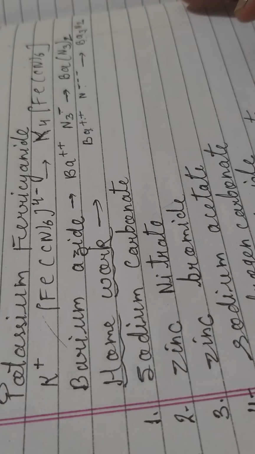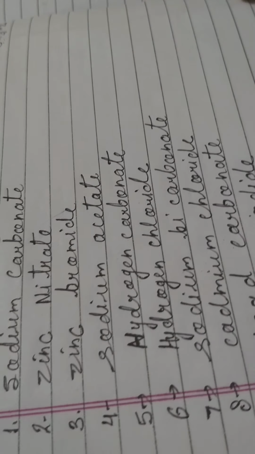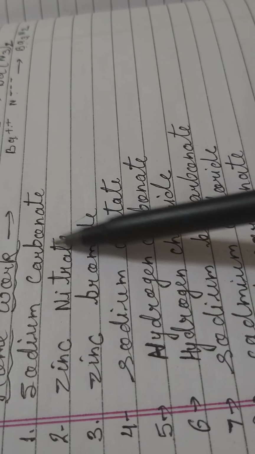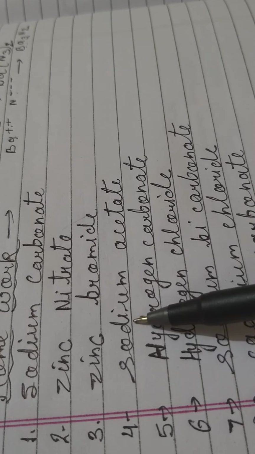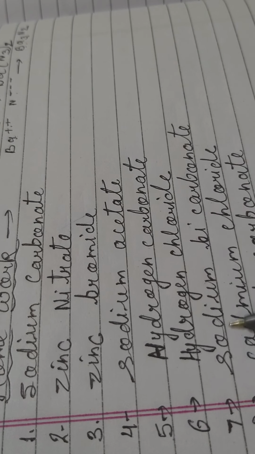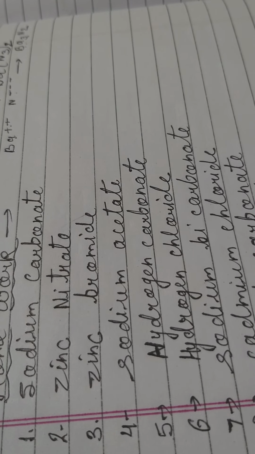Okay, so what do you have to do in the homework? In the homework I have written at least 10 names of compounds: sodium carbonate, zinc nitrate, zinc bromide, sodium acetate, hydrogen carbonate, hydrogen chloride, sodium bicarbonate, cadmium chloride, lead carbonate, lead iodide. Okay.